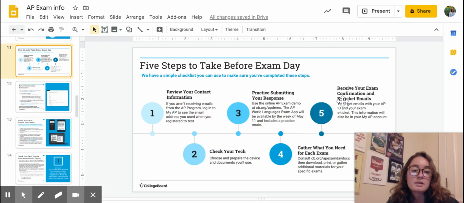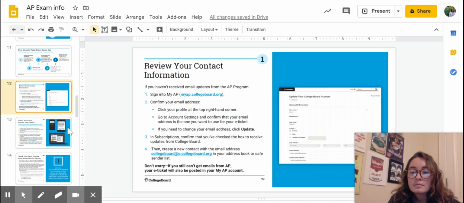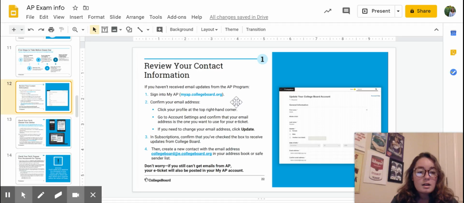Gather what you need. And then 2 days before, make sure you have your exam confirmation and e-ticket. It tells you, you can go look at this more in depth, but if you didn't get your email, then go review your contact information. It tells you how to access that.